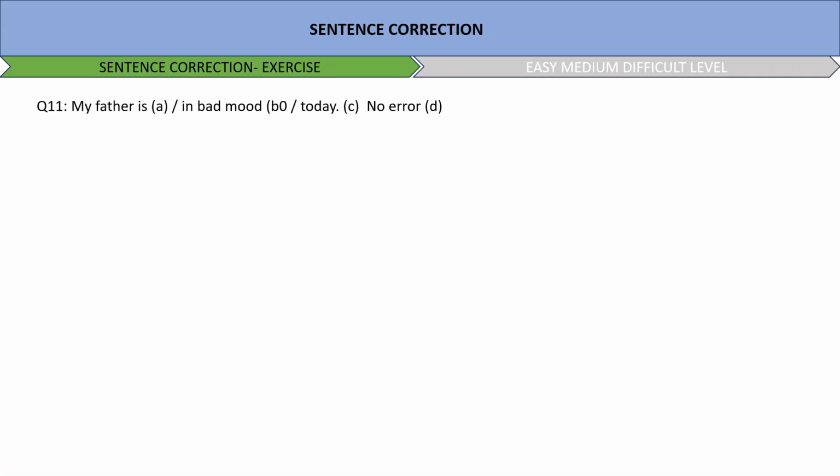Next: my father is in bad mood. Is in a bad mood. In a bad mood. Okay, so the error here is in option number B.